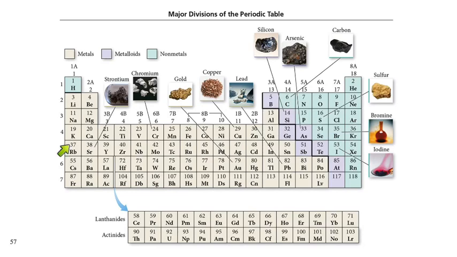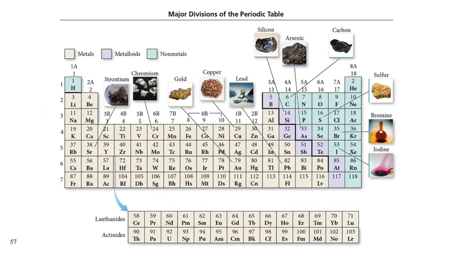We also see that we have some numbers here on the left. Those are period numbers, row numbers, and those come in useful sometimes. And then we have group numbers. So each of these columns has two numbers at the top. The 1A, 2A, the set above, is what we currently use in the United States, and that's the ones I'm going to use mostly. The numbers below, just 1 through 18, that's what the International Union of Pure and Applied Chemistry has decided that they should be numbered. But they're not going to come and check what we're doing, so we're going to use the current U.S. usage and use these with the A's.